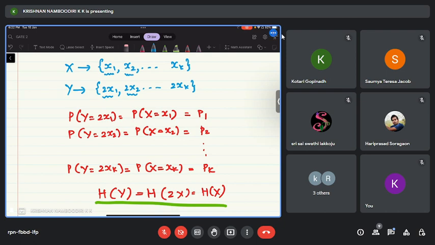That means one particular value that x takes will map to a value that y takes. But at the same time, a different value that x takes, that means x2, will map to a completely different value that y takes. Correct? 2x1 cannot be equal to 2x2 unless x1 equals x2. Do you agree with that?